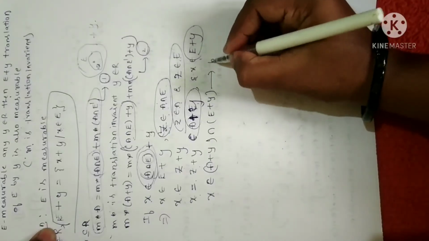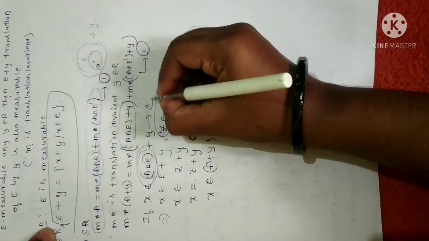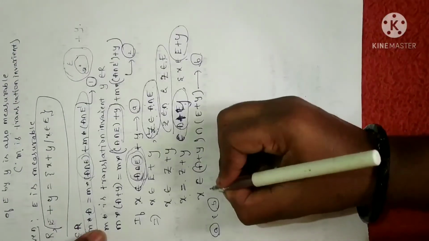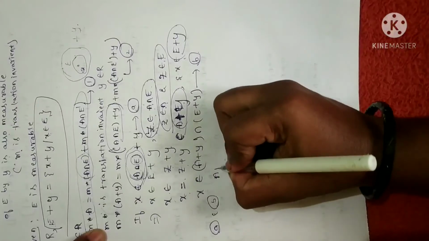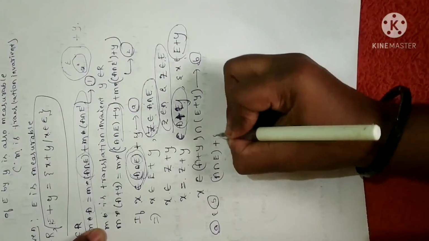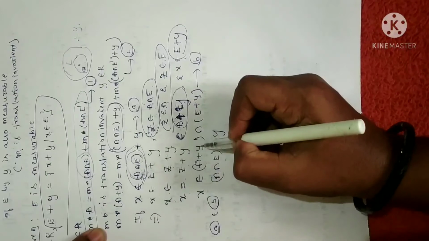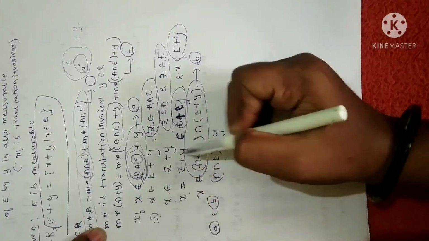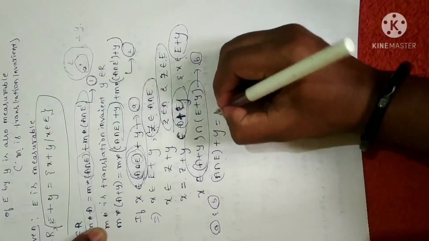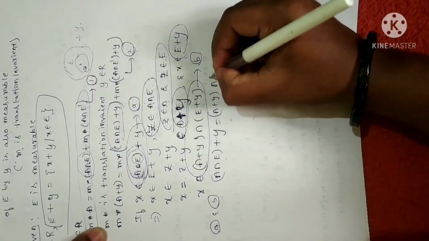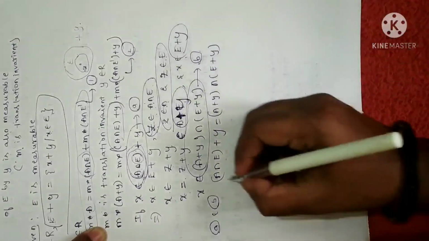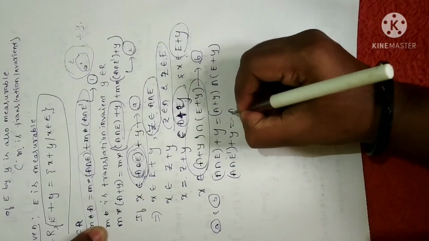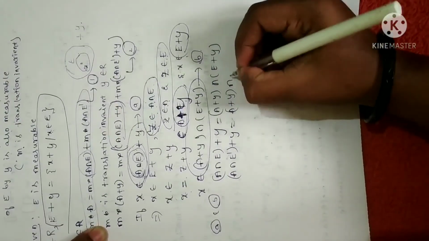So let me take this as equation B. Let me take this as equation A. Now from equations A and B, I can write that, see here, A intersection E plus Y, as X belongs to this and X belongs to this, I can equate these two sets. Why? Because this element is in both the sets. So I can say these two are equal: A plus Y intersection E plus Y. Similarly, let me replace E with its complement, E complement. So I can write this as, wherever E is there, just change to E complement.